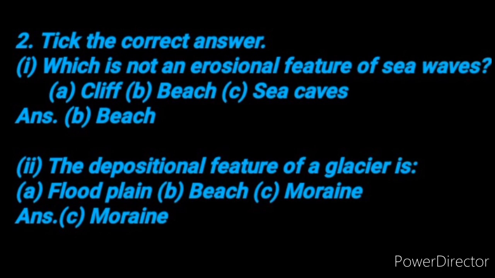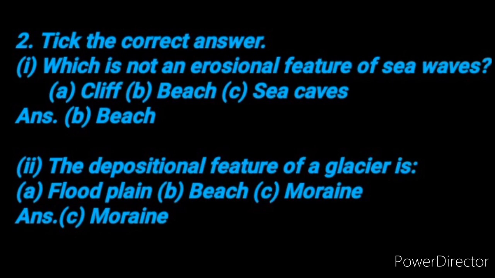Now see question number 2 of your exercise. Second question is, tick the correct answer. First number is, which is not an erosional feature of sea waves? A is cliff, B is beach, and C is sea caves. So here obviously the correct answer is B, that is beach.